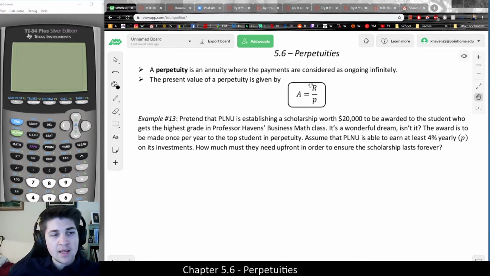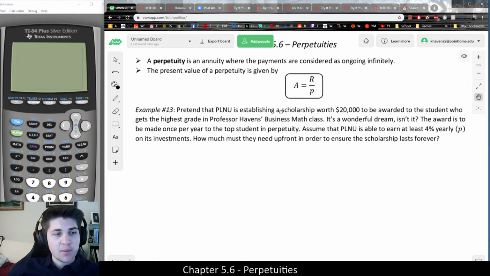Now in these sorts of questions in the homework, we could be given any of these parts. We could be given a lump sum payment and asked to find the payment amount. We could be given the payment amount and asked to find the present value, or you could be given the payment amount and the upfront payment and be asked to solve, well, what interest rate would I need to ensure the perpetuity? So I'll just read the example and then we'll work on solving it.